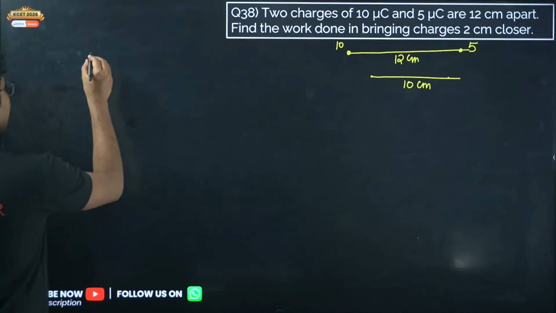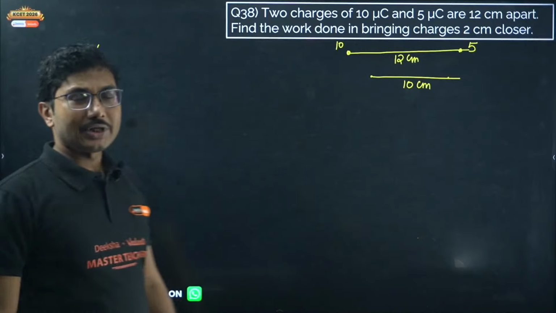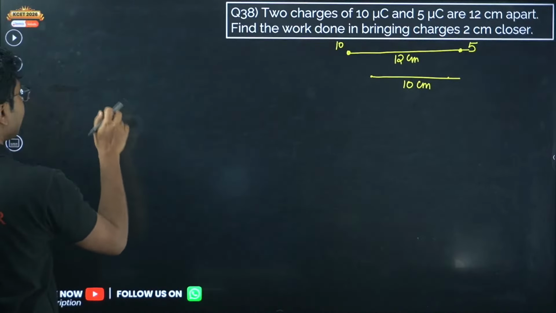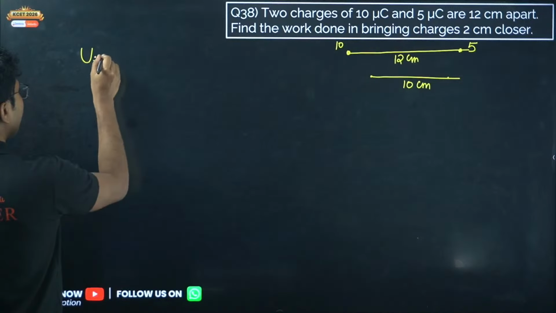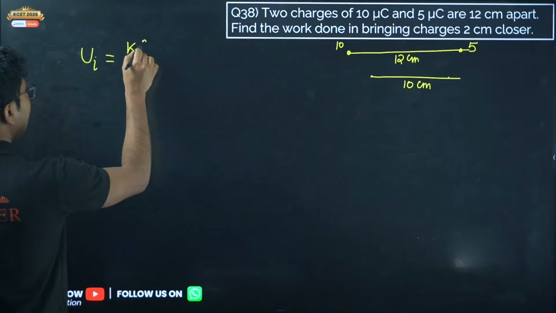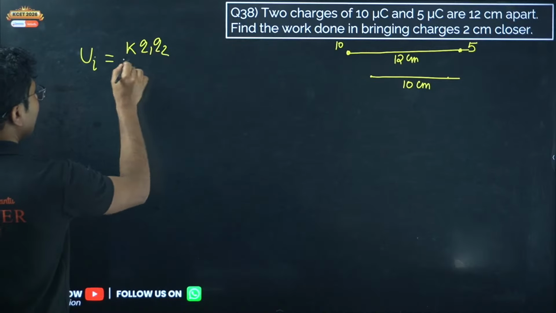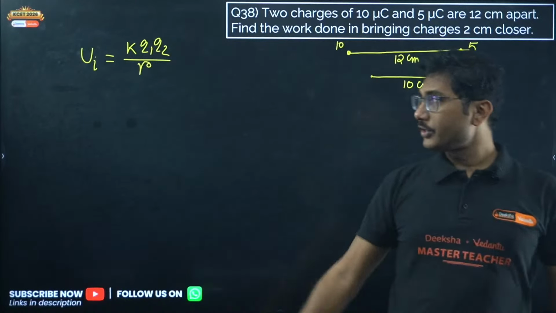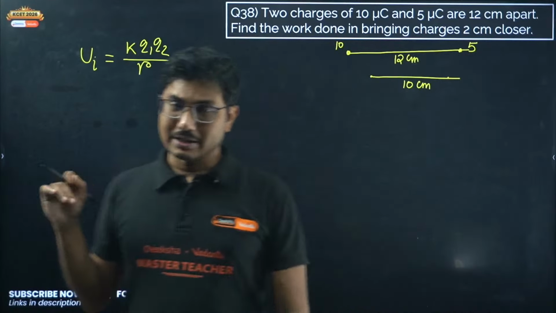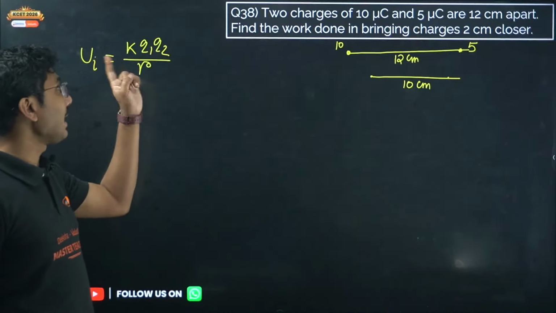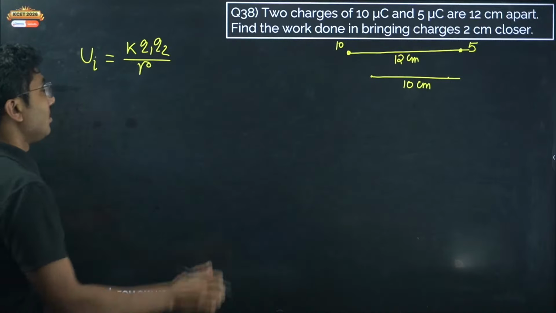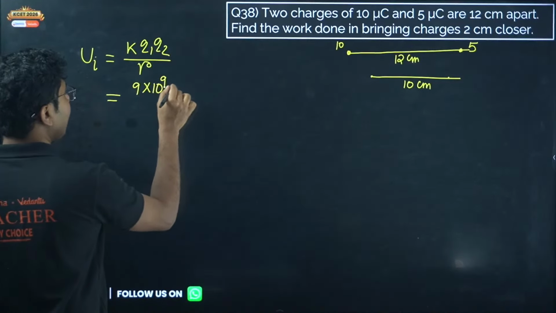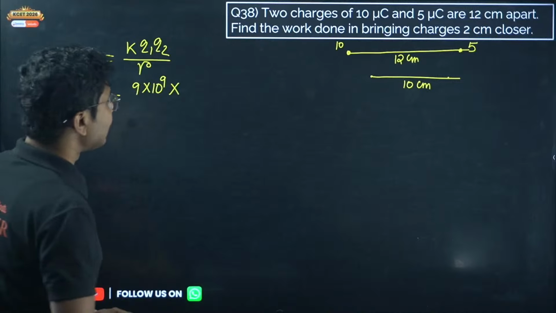So how to solve this question? You have to calculate the potential energy of the system, the initial potential energy and the final potential energy. Initial potential energy is given by K, Q1, Q2 by R. Potential energy, not Coulomb's law. The potential energy of two charges is given by K, Q1, Q2 by R. Initially, K is 9 into 10 to the power of 9. Q1 is 10 microcoulomb.